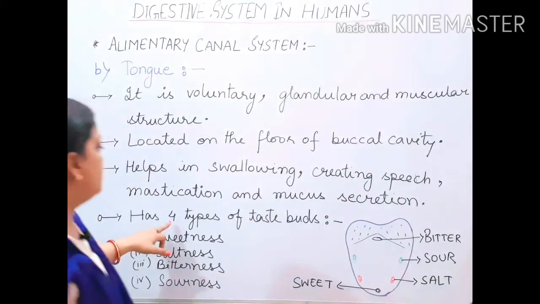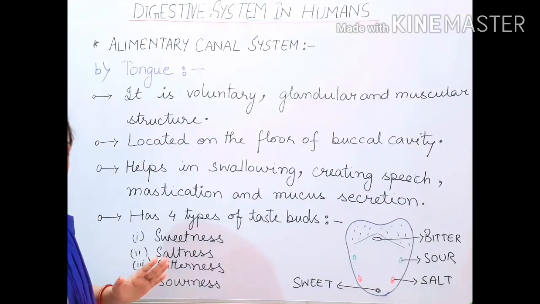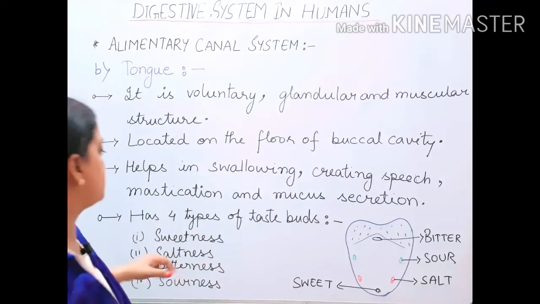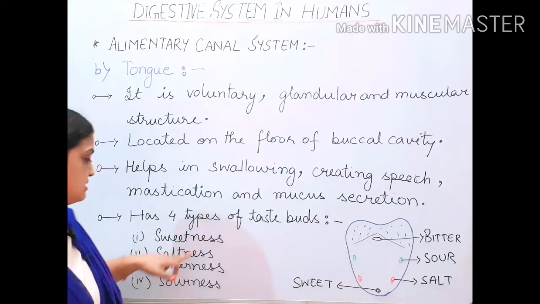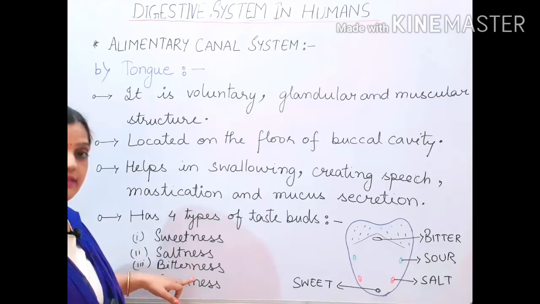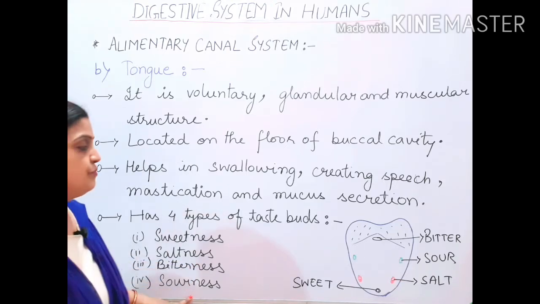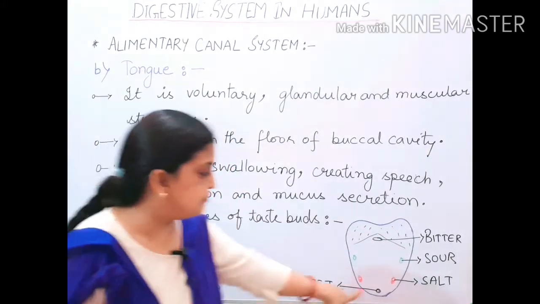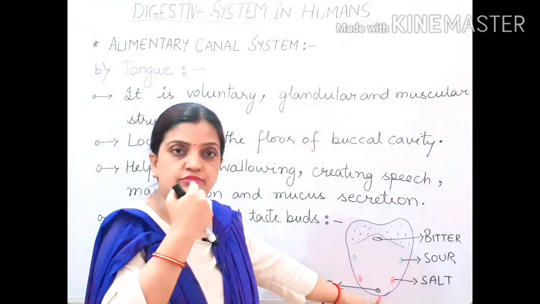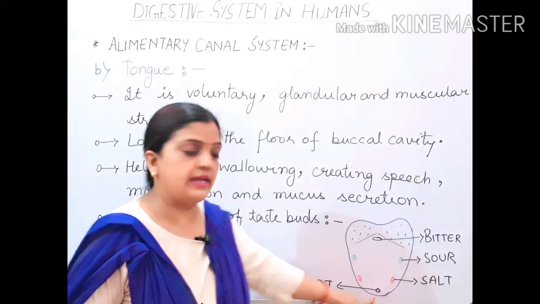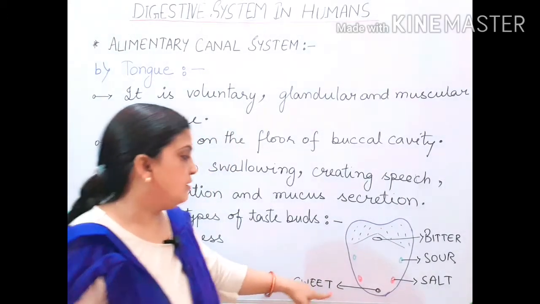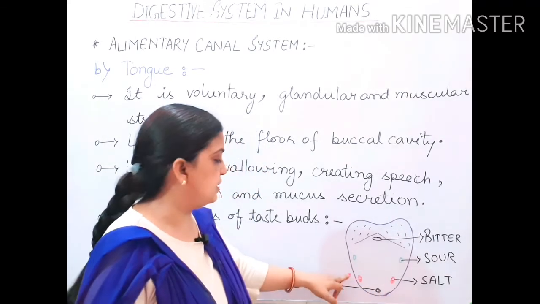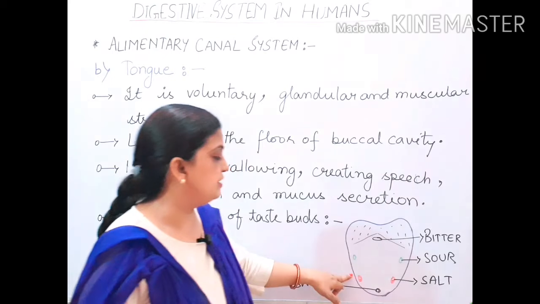Now children, the tongue has 4 types of taste buds. This you are studying from your childhood, and these 4 taste buds are for sweetness, saltness, bitterness and sourness. Now children, this is a diagram of a tongue which I have shown. At the tip of the tongue, in front, the taste bud is located for the sweet. Now children, just behind the sweet taste bud, here you can see I have shown with red color.